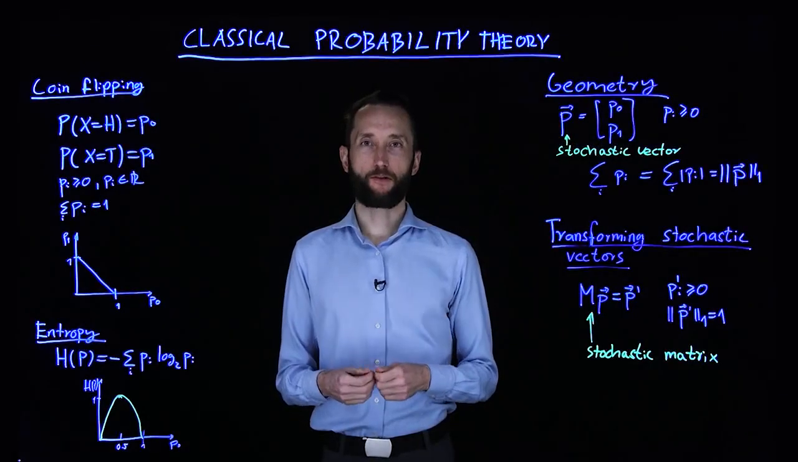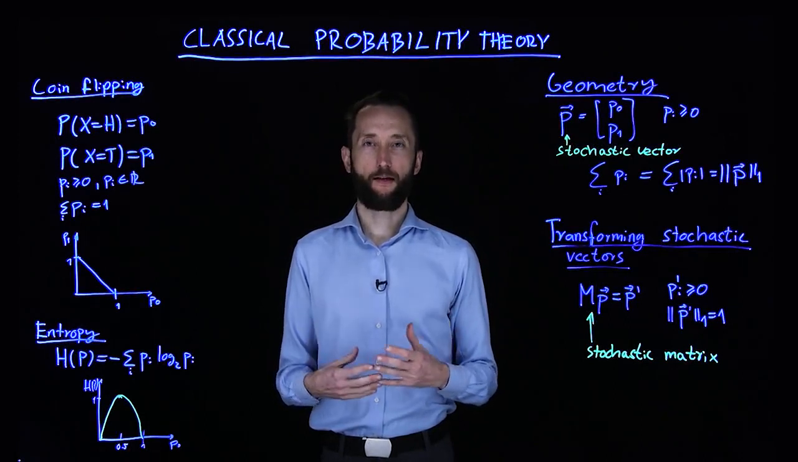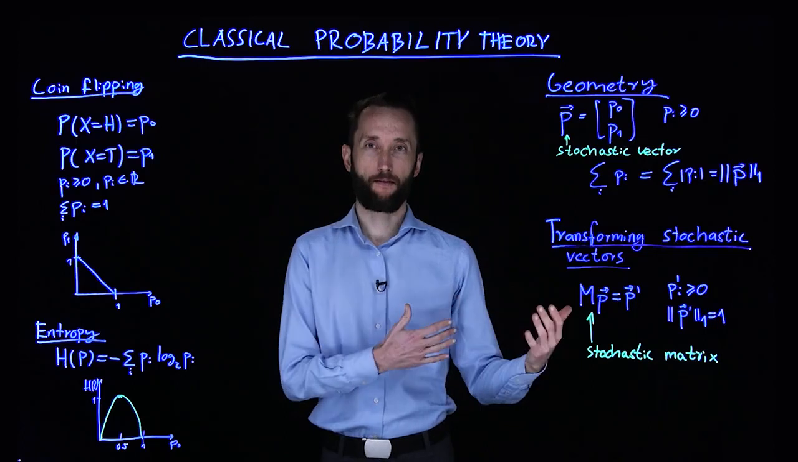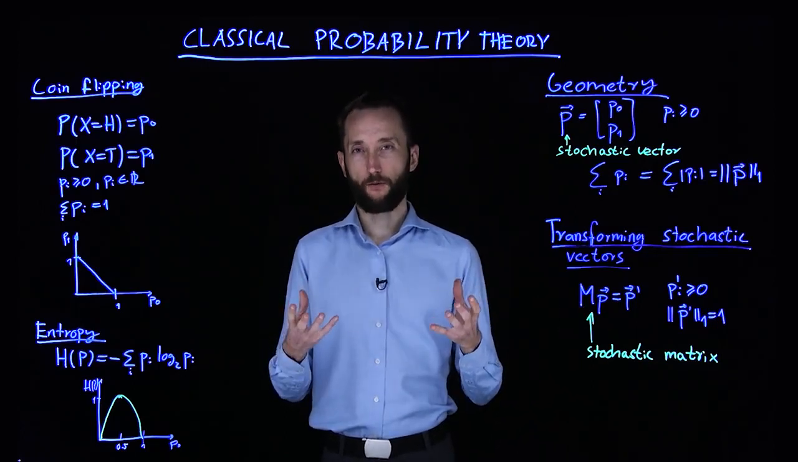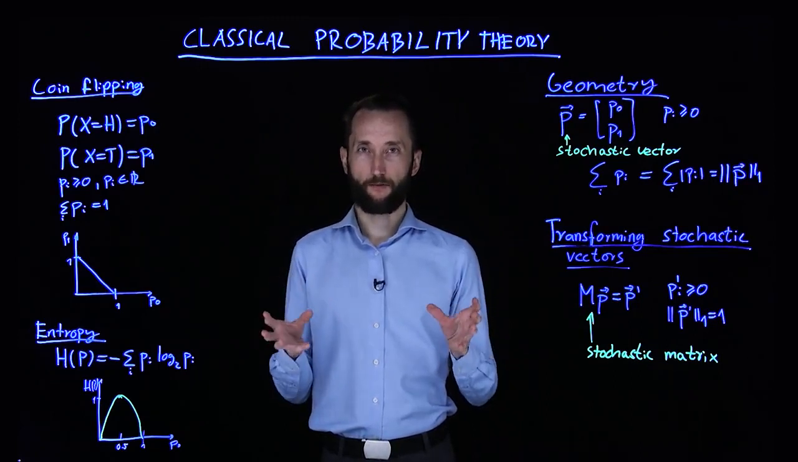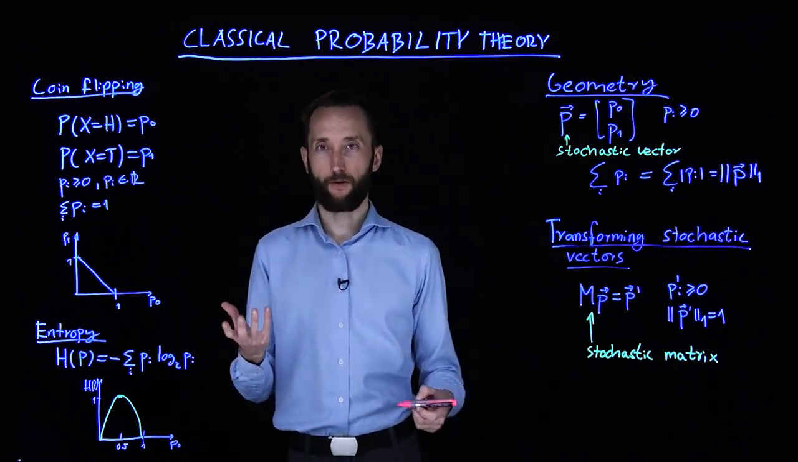We will introduce quantum states as a generalization of classical probability distributions and quantum computations as a way of transforming these probability distributions. So before we get to quantum states and quantum computations, let's look at a couple of elements of classical probability theory. So let's start by looking at coin flipping.